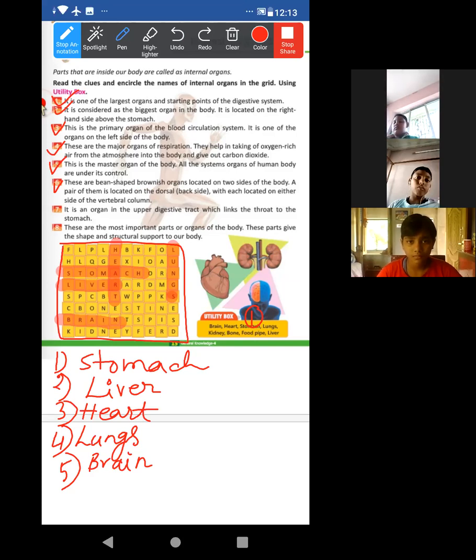Either side means either this one or this one, okay? Left, right, okay? Of the vertebral column, to both sides. Understood? So here one, here one. You can even look at the figure also. Understood to all of you? Is it clear? Just shake your head or show me your hand if it is clear.